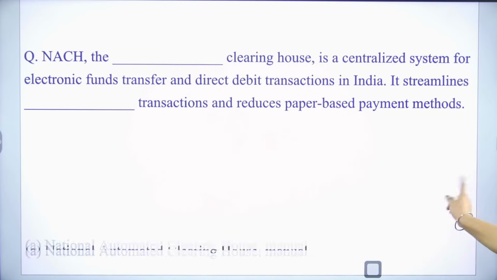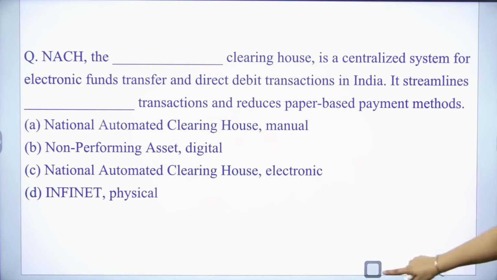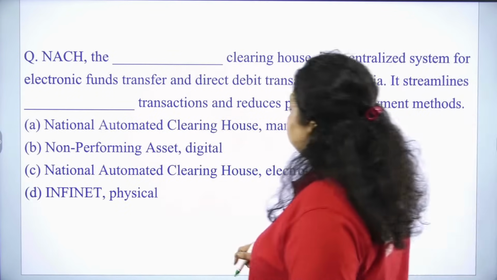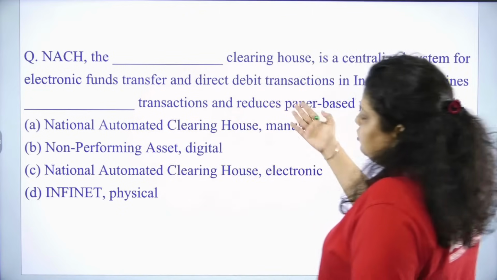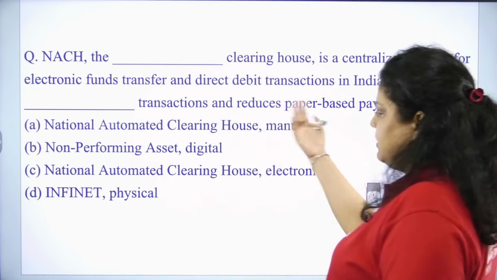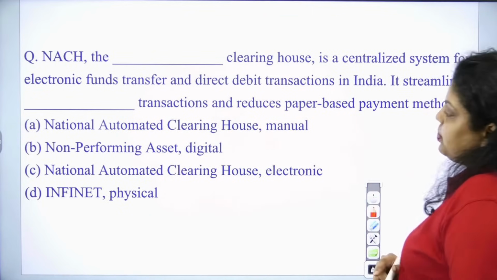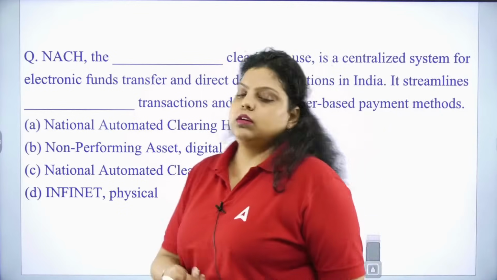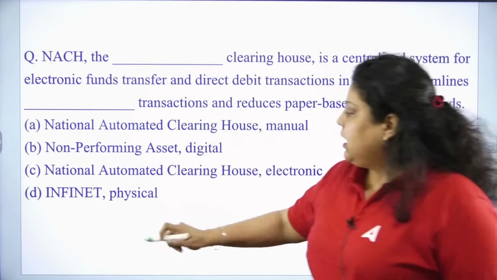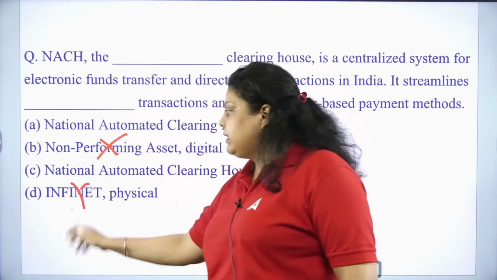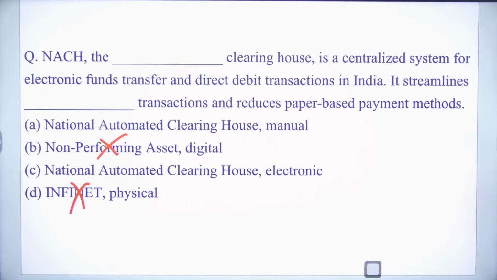Okay. Next question. NACH, the dash. Let's eliminate the options. First it says NACH is the National Automated Clearing House, non-performing asset, National Automated Clearing House or Infinet. So it's very obvious. NACH is not an NPA. NACH is not an Infinet. So two options are directly eliminated, very simply.